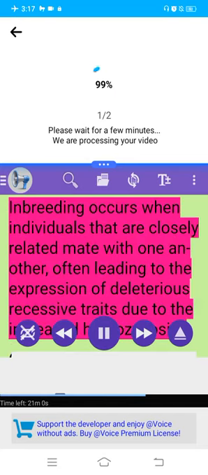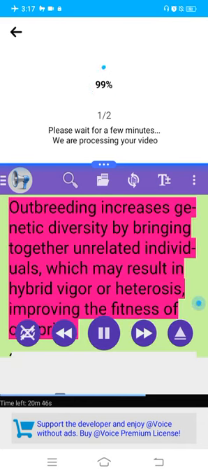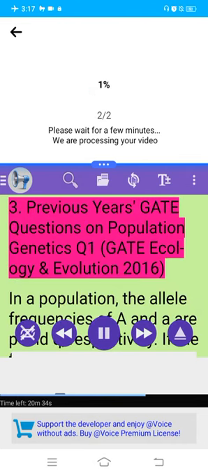Inbreeding occurs when individuals that are closely related mate with one another, often leading to the expression of deleterious recessive traits due to the increased homozygosity. Outbreeding increases genetic diversity by bringing together unrelated individuals, which may result in hybrid vigor or heterosis, improving the fitness of offspring.